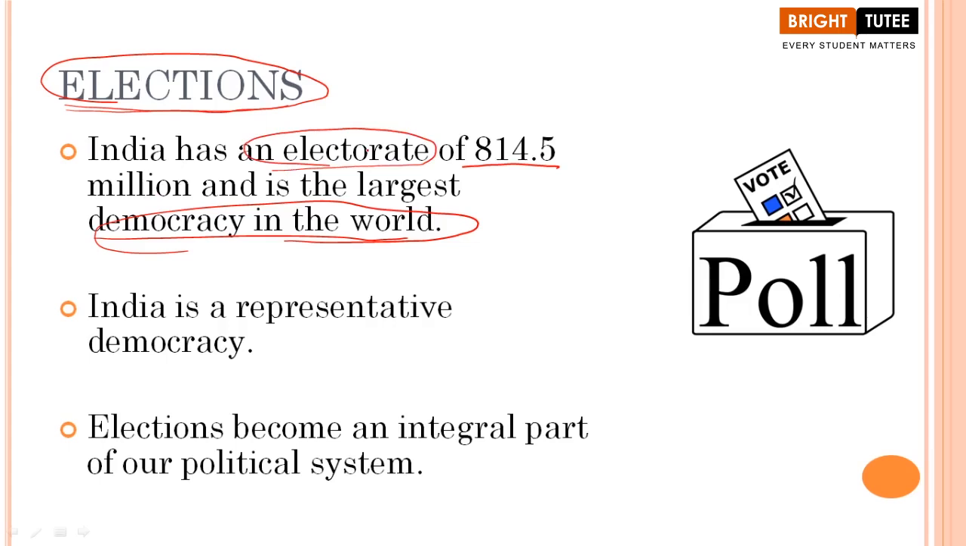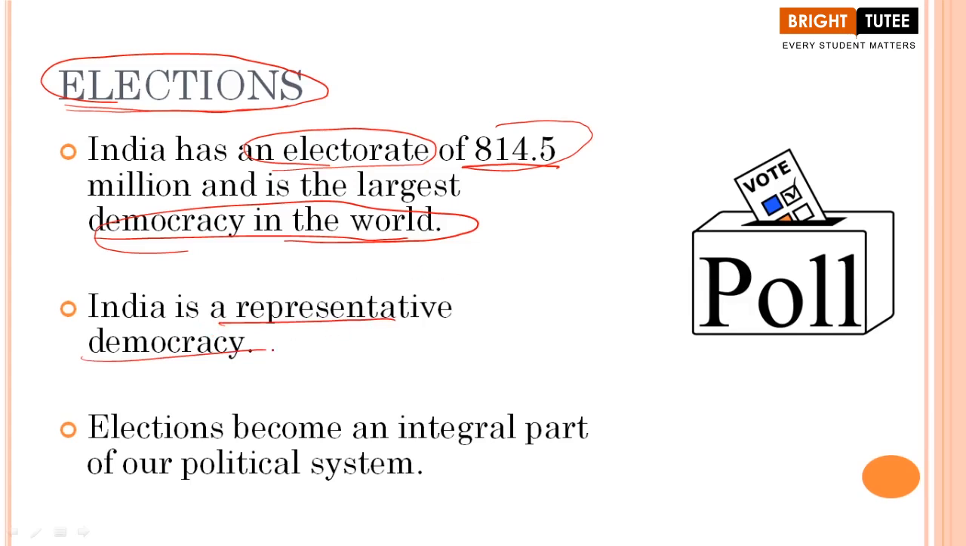The term electorate means all the people who are entitled to vote in an election. So when we see the figures, almost 814.5 million people in our country are eligible to vote. They are entitled to vote or elect their representatives who are going to rule on behalf of these common people. Definitely, India is a representative democracy. We have learnt about these terms earlier; these terms are not new for you.